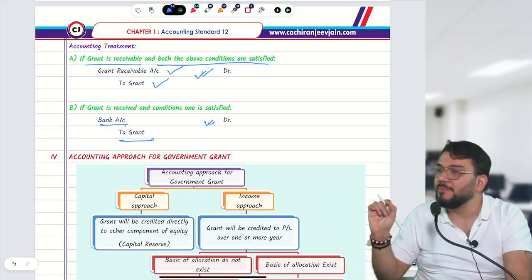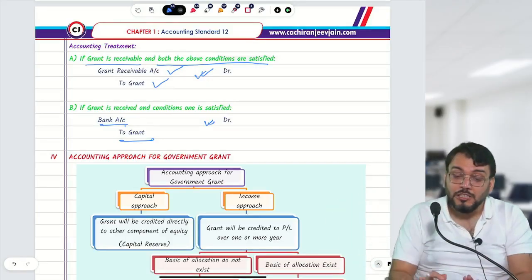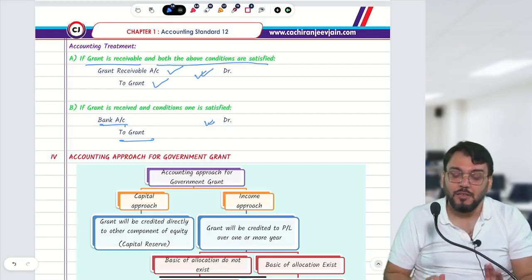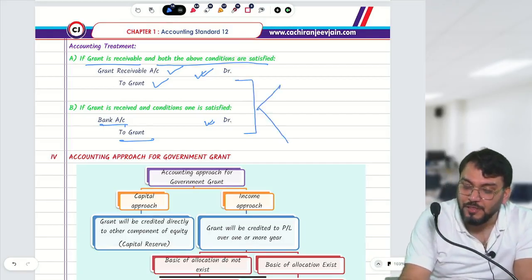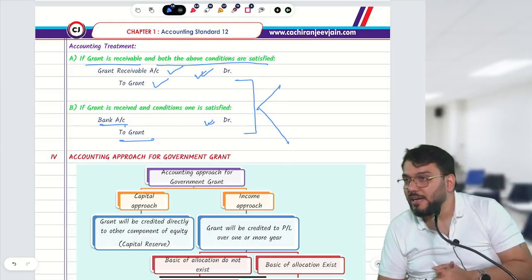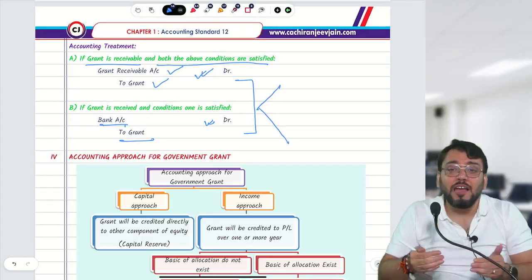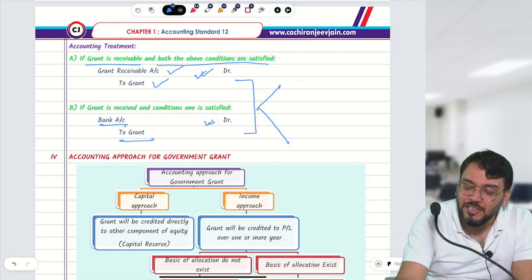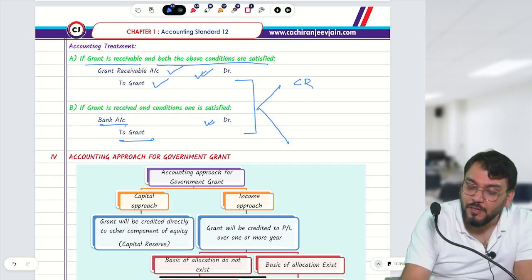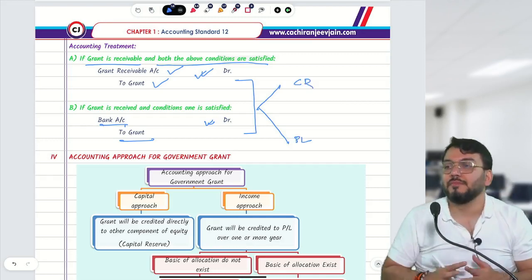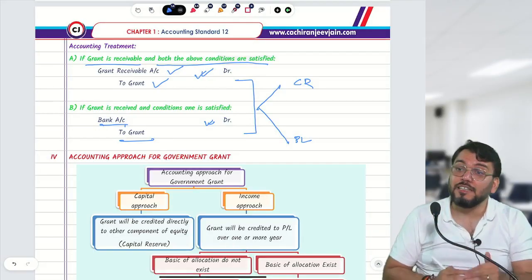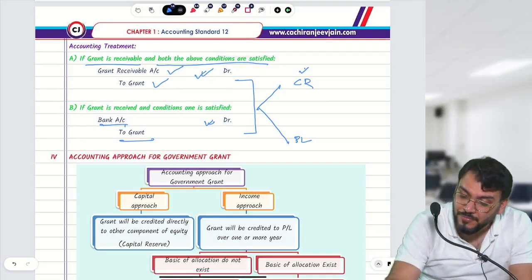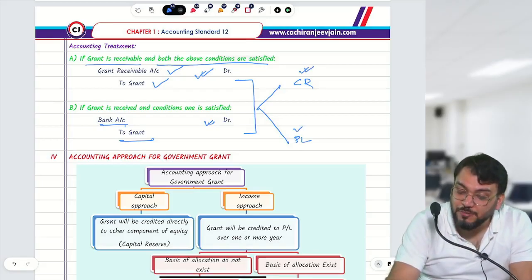Understood? Now what is the objective of this chapter? The objective of this chapter is what will be the accounting treatment of grant. AS12 says that either this grant will be transferred to capital reserve or it will be transferred to PL. We need to understand when it is transferred to capital reserve and when it is transferred to PL.